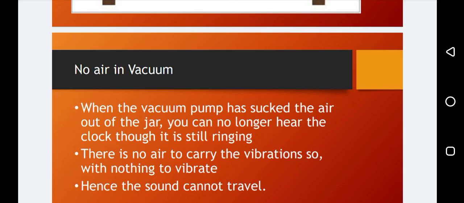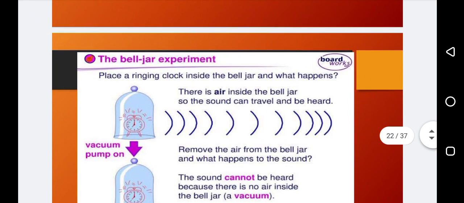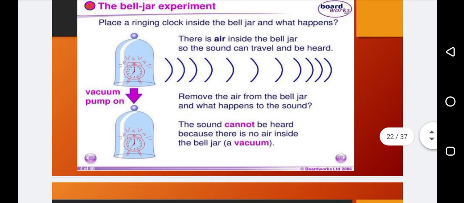Why? Because there is no air inside the jar. All the air is pumped out by the vacuum pump. You can see in that picture, right? Place a ringing clock inside the bell jar and what happens? There is air inside the bell jar, so the sound can travel and be heard.